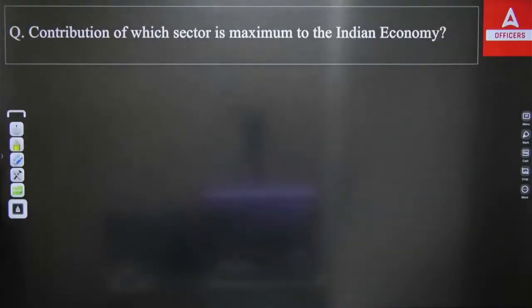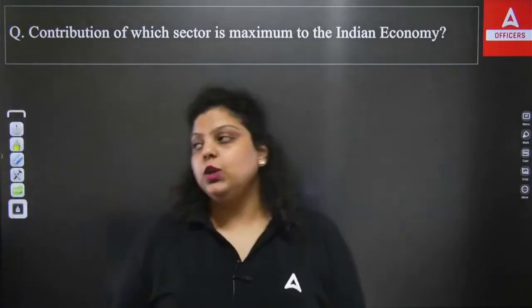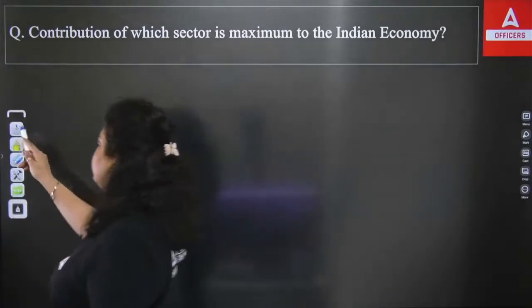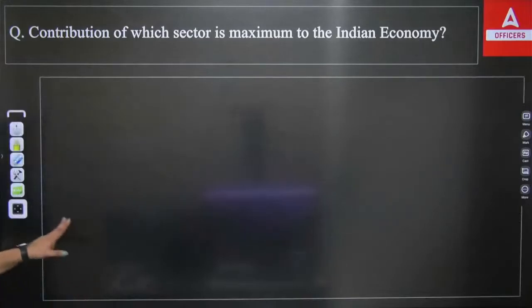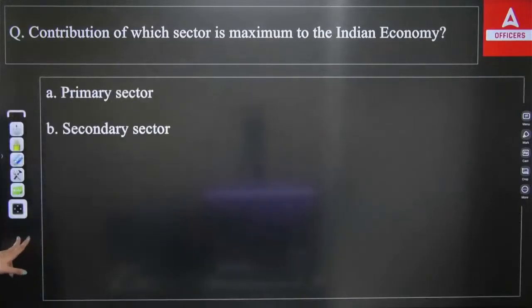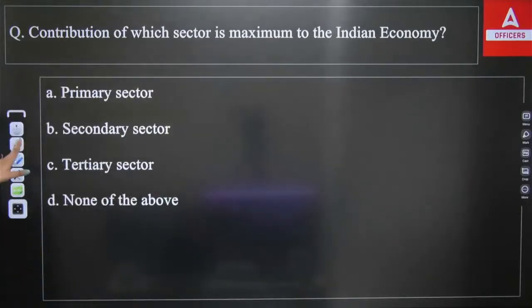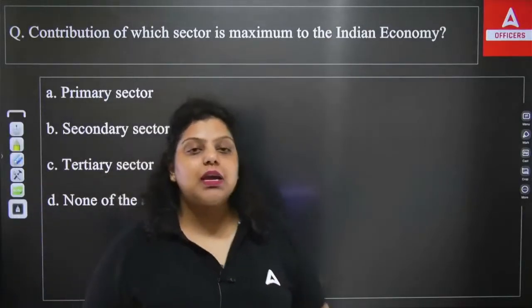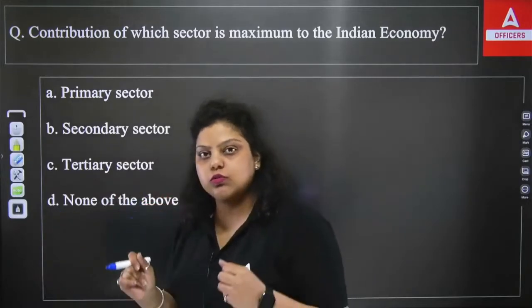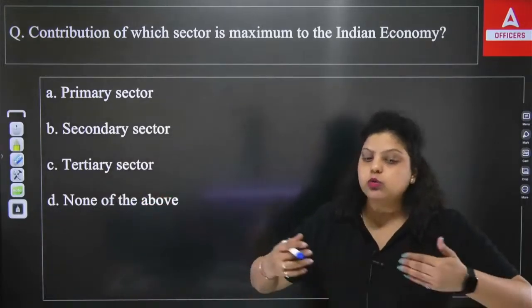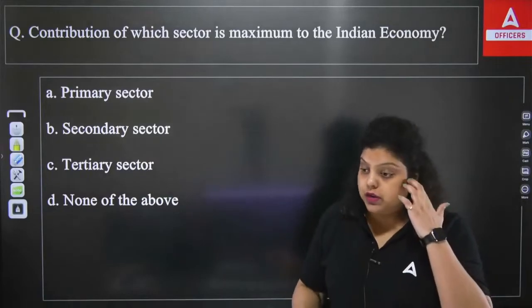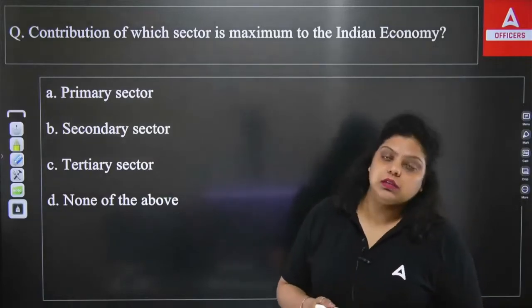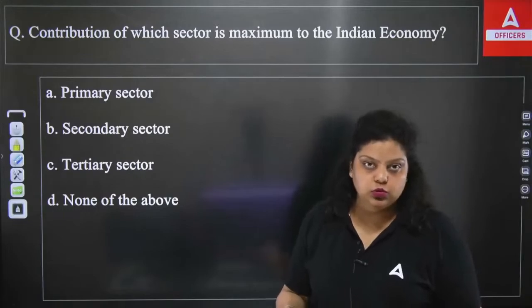Contribution of which sector is maximum to the Indian economy? So we know CSO, Central Statistical Office, divided the Indian economy into three sectors, that is primary, secondary and tertiary sector. Out of these three sectors, which sector contributes the most? Primary means agriculture, where you do the collection of natural resources. Secondary means when you convert those natural resources into the finished goods or the final goods. And the tertiary sector means the service sector, when you provide the invisible services to the people.